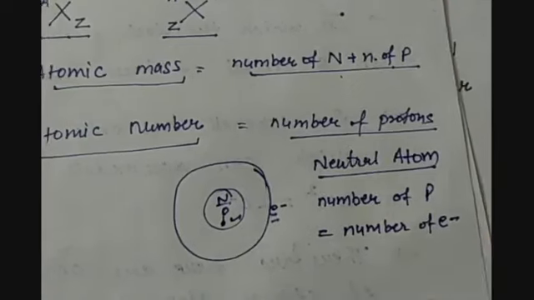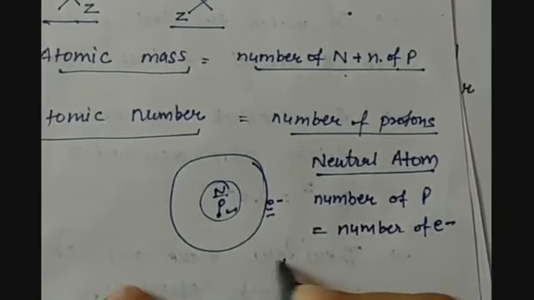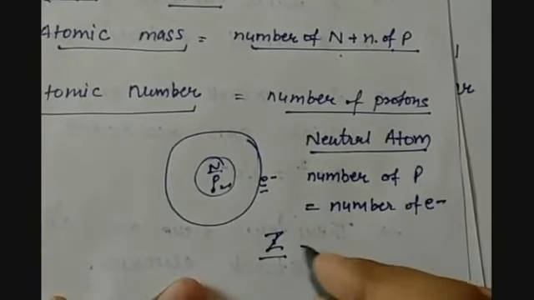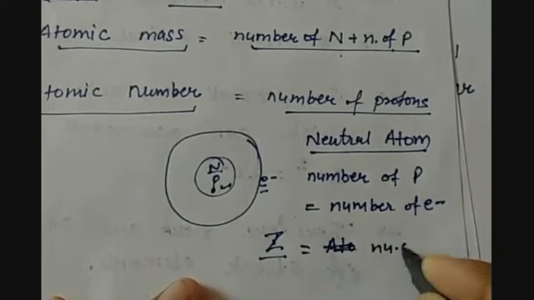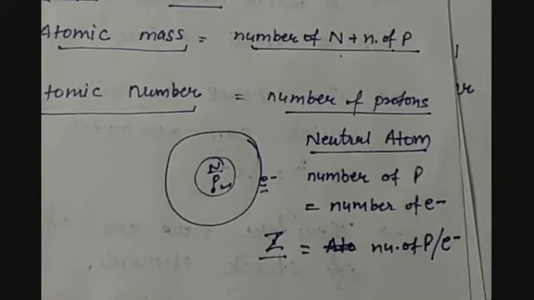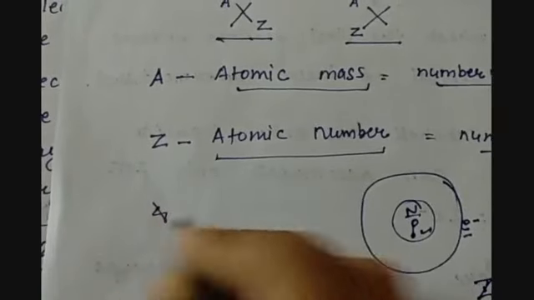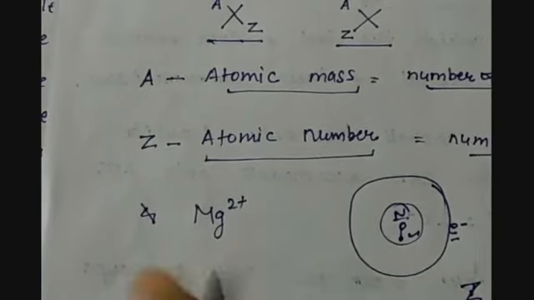That is why it is said that Z, the representation of atomic number, is equal to the number of protons or electrons in case of a neutral atom. If we talk about a charged atom, let us take the example of Mg2+. Here you know that this element is having a charge of plus 2.